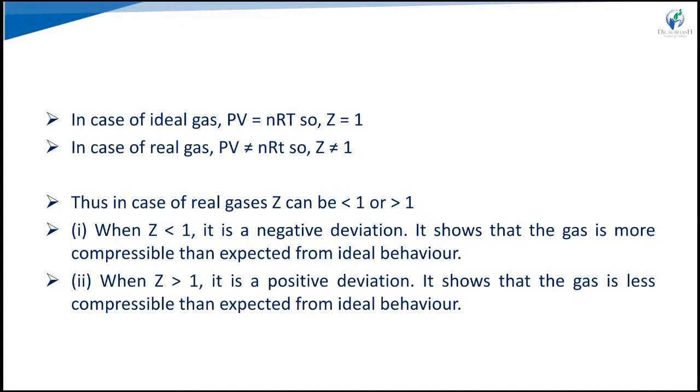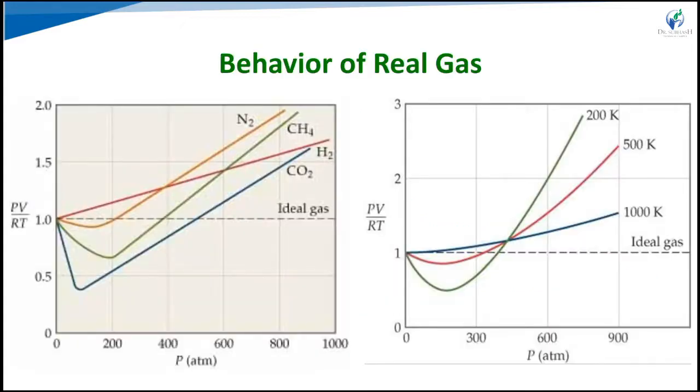The deviation from ideal behavior depends on pressure and temperature. When Z is less than 1, we call it a negative deviation, and the gas is more compressible than expected from ideal behavior. When Z is greater than 1, it is a positive deviation, and the gas is less compressible than expected from ideal behavior.